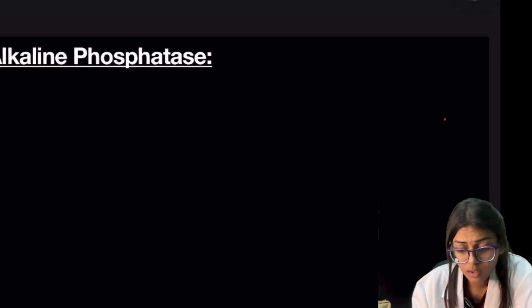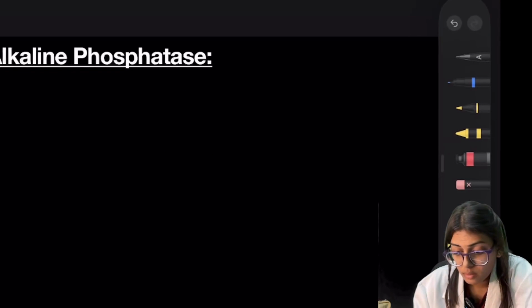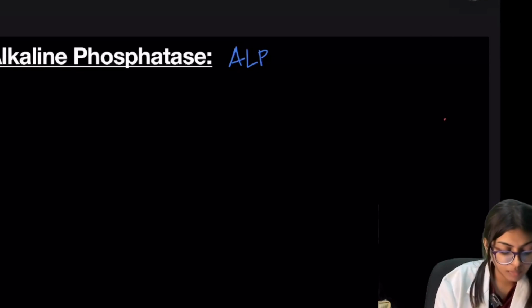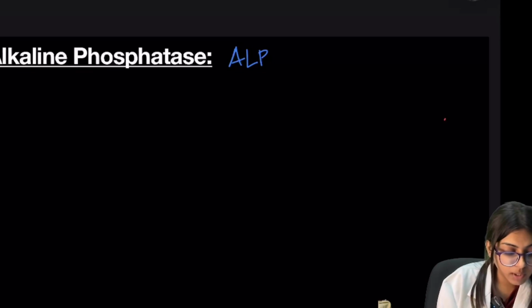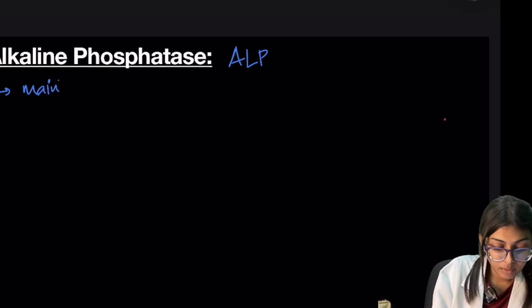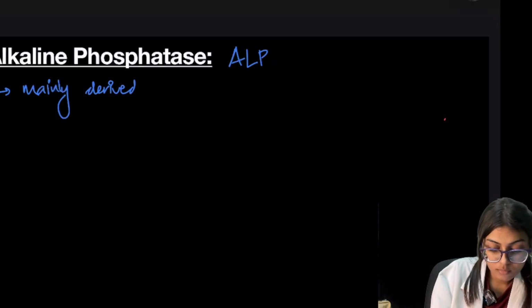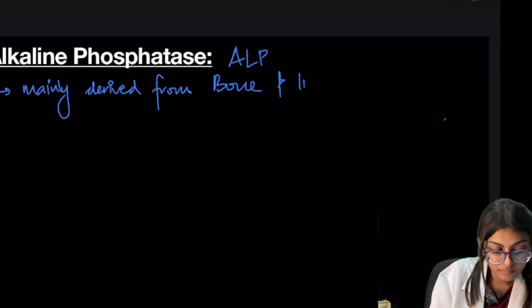Now second, we will see alkaline phosphatase, that is ALP. Alkaline phosphatase is mainly derived from bone and liver.